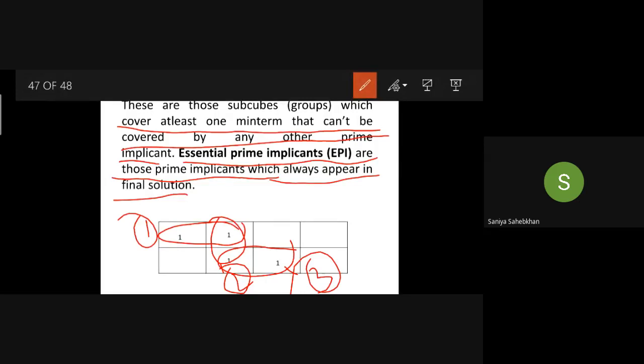See, here you have three groups, 1, 2 and 3. In this, which are the ones which are exclusively present in only one group?